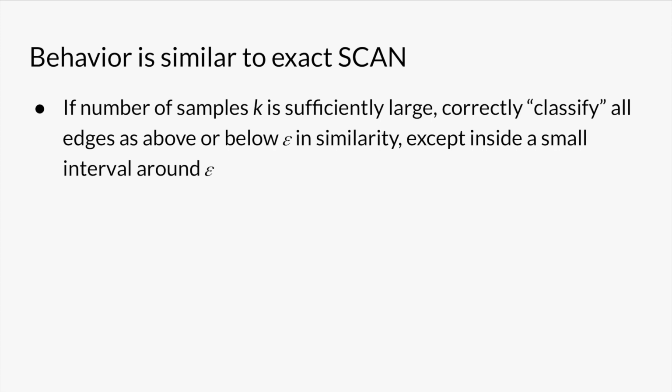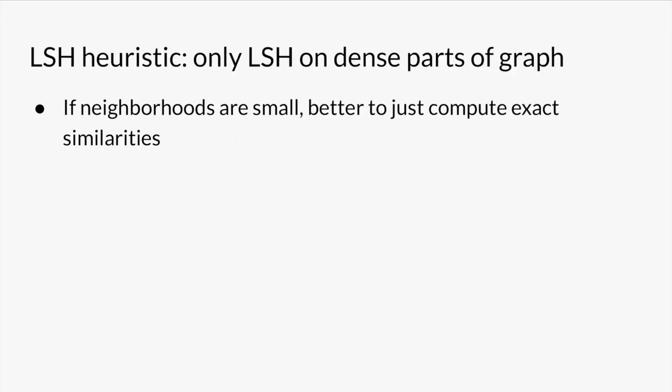Moreover, we prove that the behavior resembles exact scan. When running scan, we only care about whether similarities fall above or below the user parameter epsilon. By applying concentration bounds to the random variables generated by locality-sensitive hashing, we can show that for a large enough sample size, we correctly classify all edges as above or below epsilon in similarity, except for a small interval around epsilon.